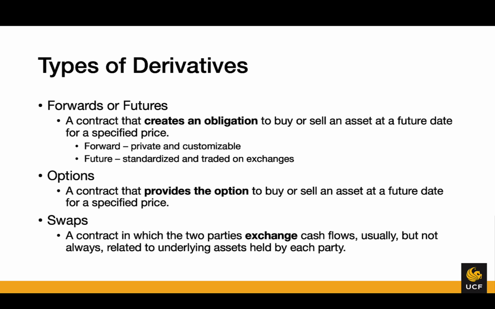The difference between a forward and a future is that a forward is private and customizable, whereas a future is standardized and traded on exchanges. An option, on the other hand, is a contract that provides the option to buy or sell an asset at a future date for a specified price.